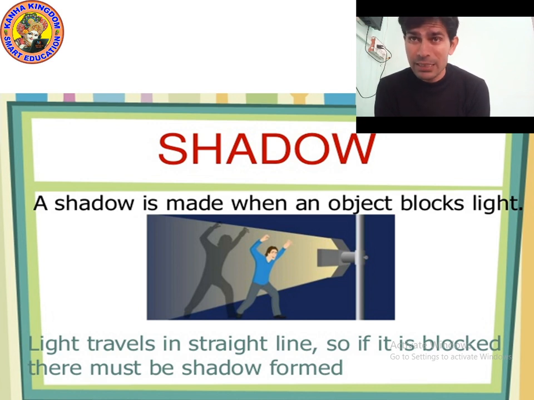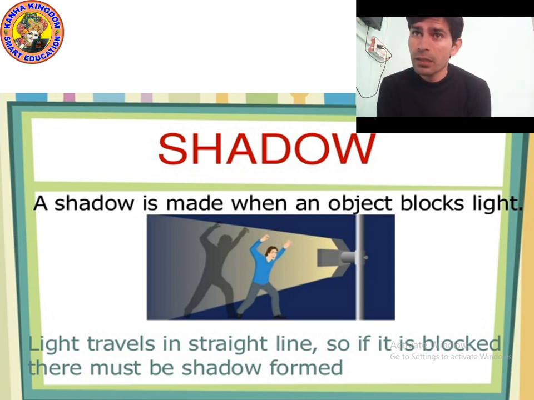But whenever the light falls on any object, it should be reflected back. If it is not reflecting, it means it is passing through the object. If the light completely passes through the object, then a shadow will not form.